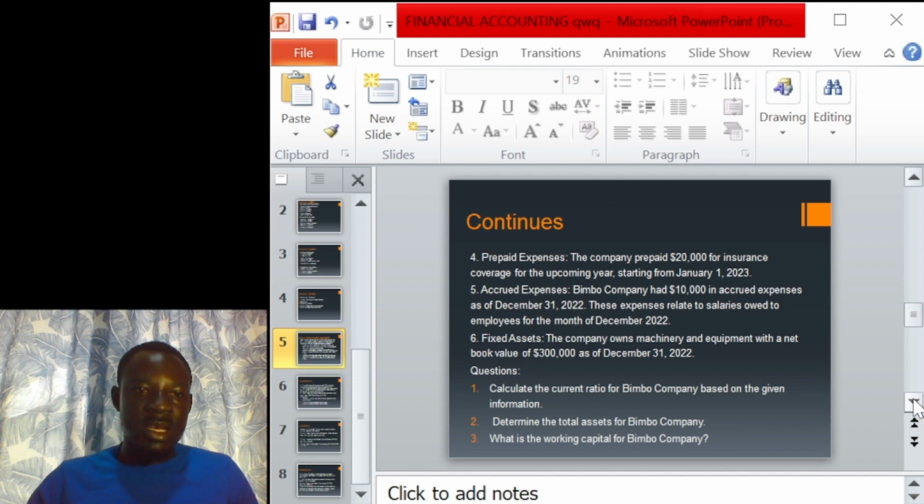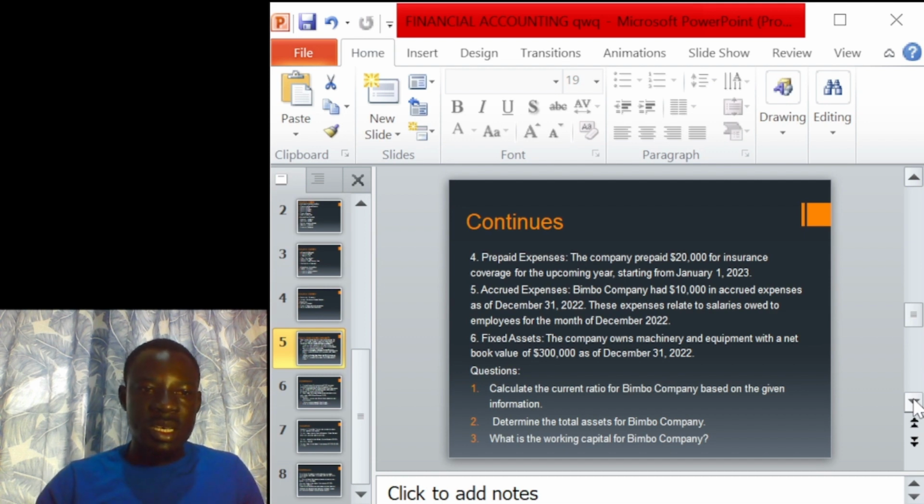We have fixed assets. The company owned machinery and equipment with a net book value of $300,000 as of December 31st, 2022. When we say fixed assets, they are goods that cannot be converted into cash within one accounting year. So the company has bought fixed assets, and because the money involved is $300,000, the company cannot treat these assets as immaterial, and for that matter, it should have a net book value, and that net book value of the fixed assets is $300,000. Now, let us move to the question.